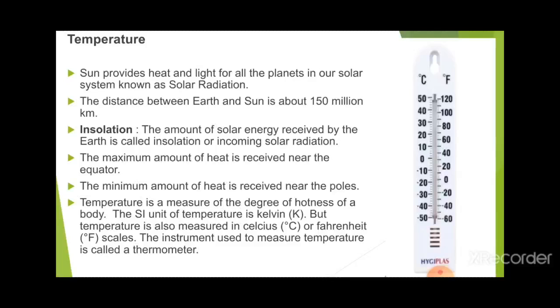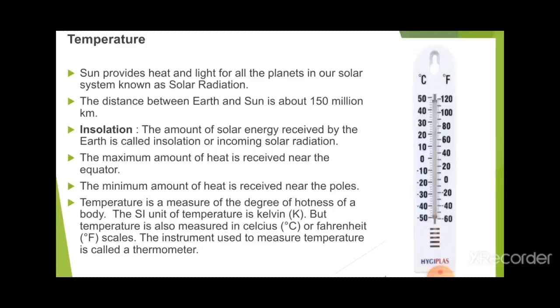So what is this particular amount of solar energy received by the earth known as? It is known as insolation. The amount of solar radiation received by the earth is considered insolation. So the very little amount of sun rays or heat that the earth gets is known as insolation.